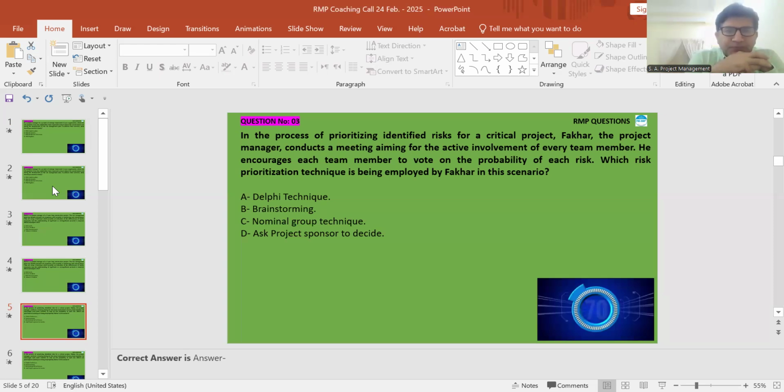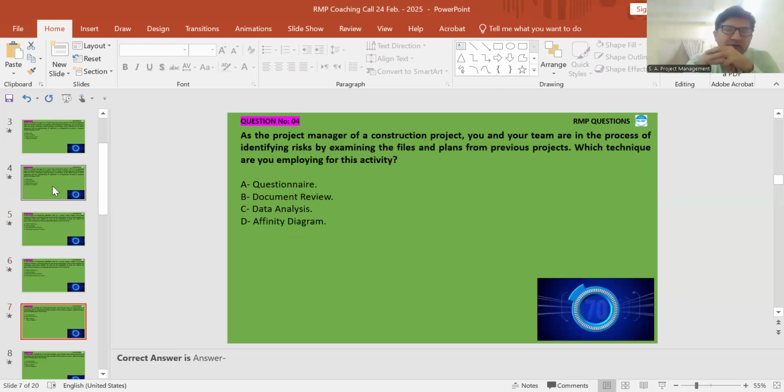Brainstorming. Even all the three are irrelevant. They are not giving a specific clue about prioritization, and brainstorming is generally totally irrelevant. But as a facilitator, and in brainstorming we have a facilitator. That's why we are looking at brainstorming. Yes, sir, there is commonality.